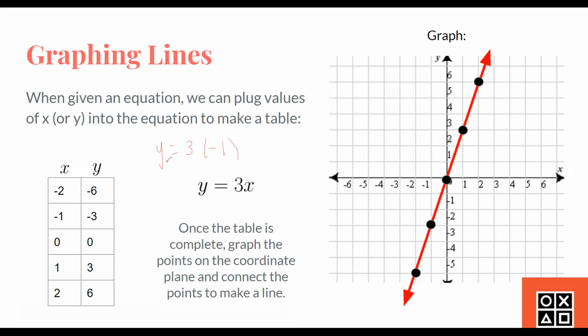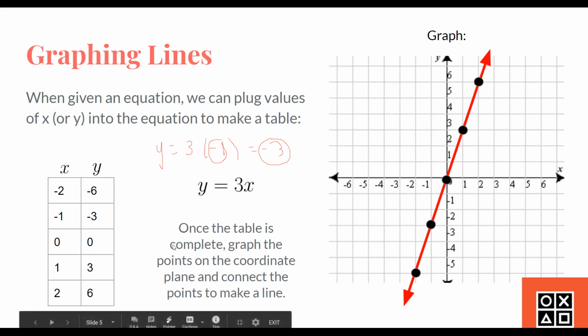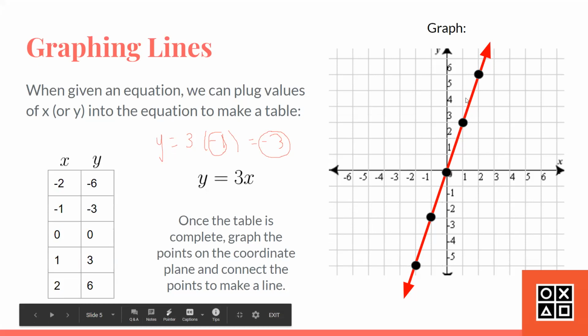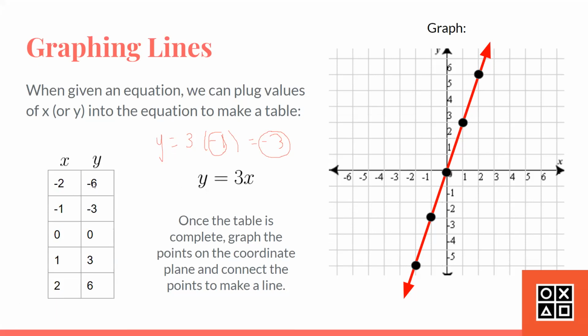This would equal -3, because when you multiply these together, you get -3, and therefore the y value is -3. And it corresponds to -1 because we put in -1 as the x value. So this is the x value, and this is the y value, as you see on the table. And once you have those down, you can put the values or coordinates onto the coordinate plane and make a line out of it. And that is the line which stands for this equation.